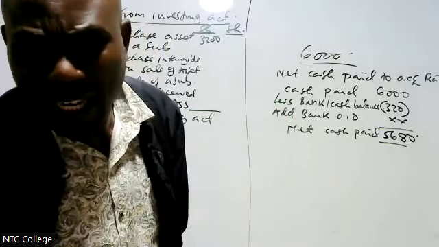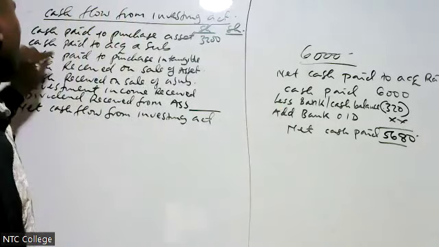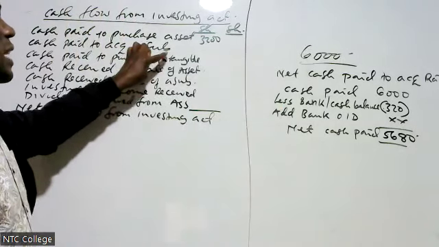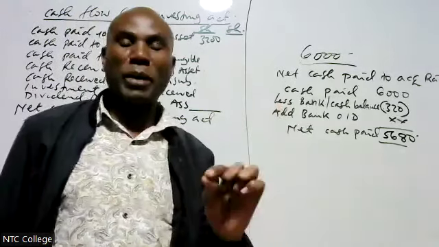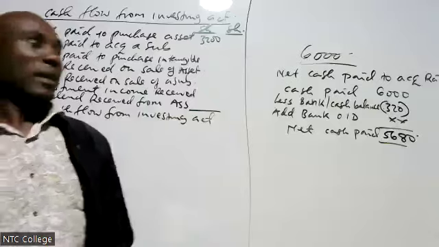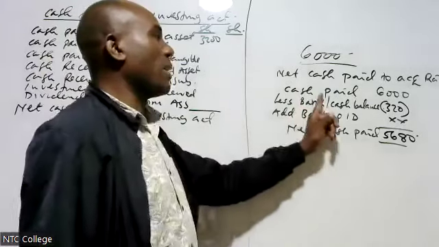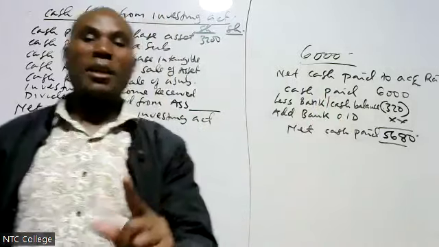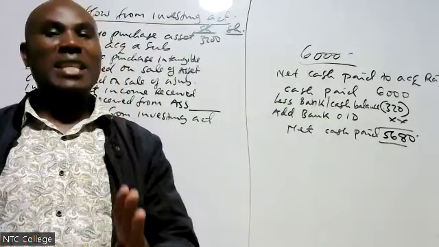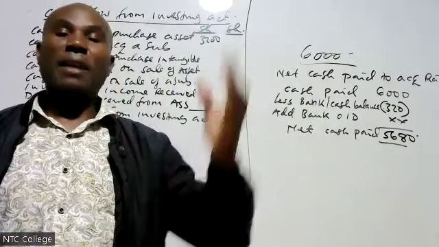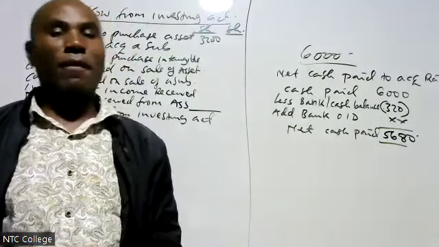And what are you calculating, Florence? We are calculating cash paid to acquire a subsidiary. Therefore, cash paid to acquire a subsidiary, Florence, we were given 6 million. But what Mwalimu is saying, you don't report that 6 million. You check in the net assets of the subsidiary acquired if there is any bank balance in the net assets or if there is any bank overdraft.